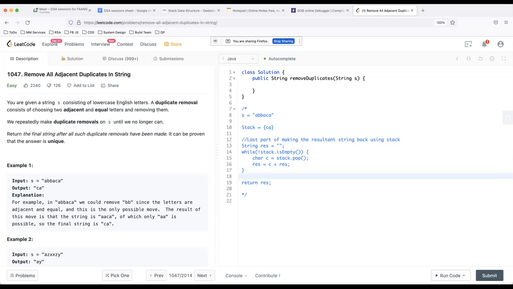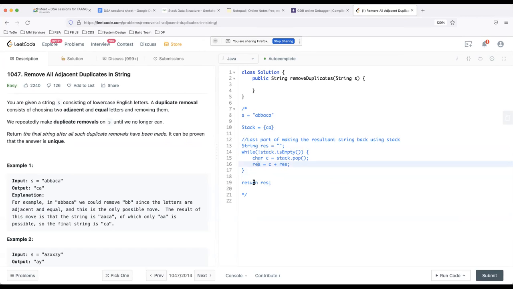It holds true for Java. For Ruby, I'm not sure, but in most languages it is true. Whenever you say result is equal to C plus result, this operation is actually an O of n operation. It is not an O of one operation, where n is the size of the result.